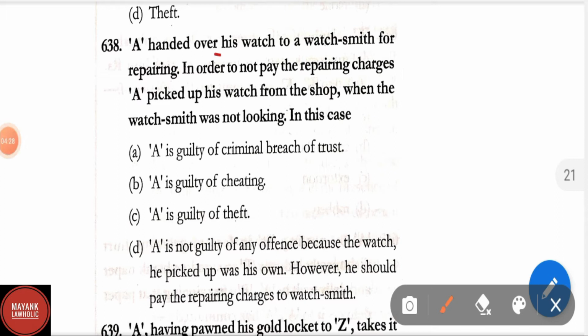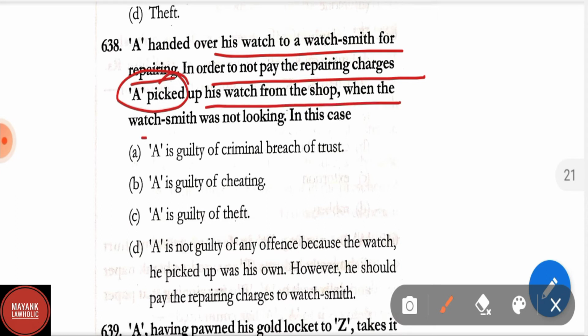Question number 638. A handed over his watch to a watchsmith for repairing. In order to not pay the repairing charges, A picked up his watch from the shop when the watchsmith was not looking. In this case, A is guilty of criminal breach of trust, A is guilty of cheating, A is guilty of theft, A is not guilty of any offence because the watch he picked up was his own. However, he should pay the repairing charges to the watchsmith. Correct answer is option C, that is A is guilty of theft, because theft is not about the ownership, it is about the person who is having the possession of a certain movable property.